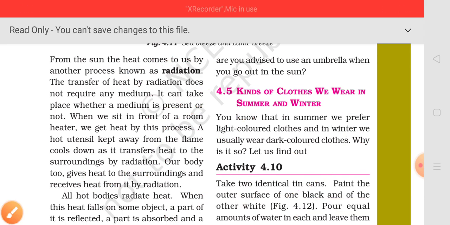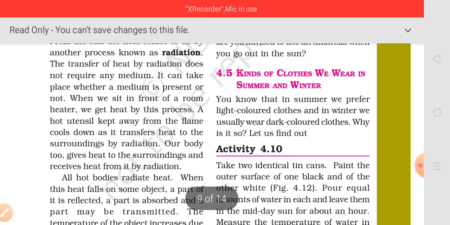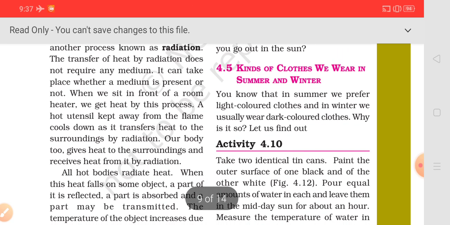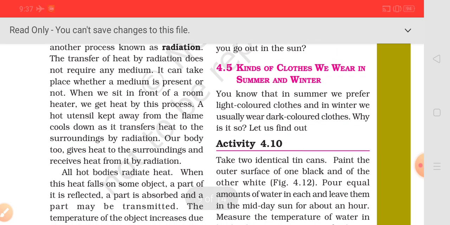So radiation is a process of heat transfer from a hot body to a cold body without the involvement of any medium. The energy involved in this process is called radiant energy, right?